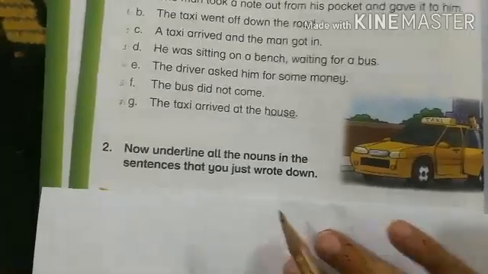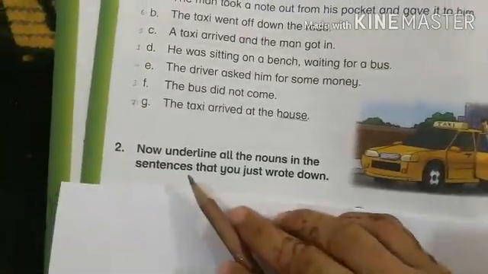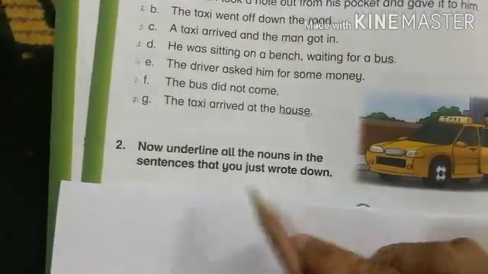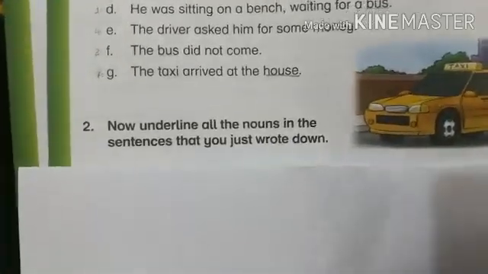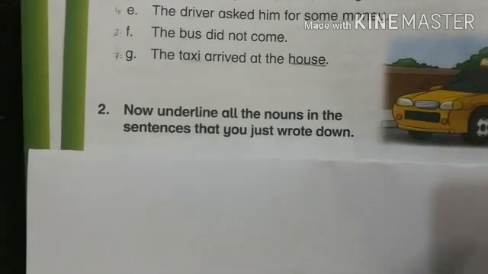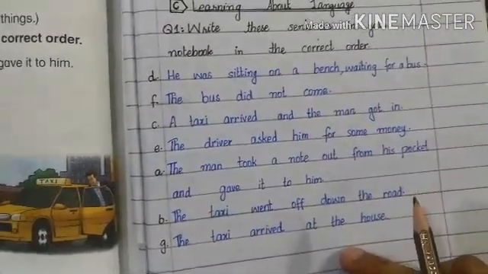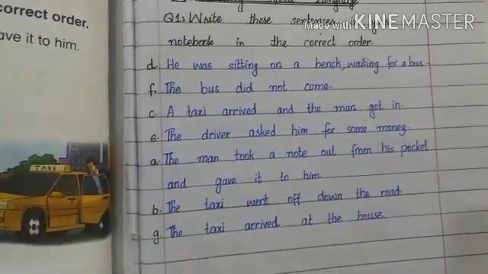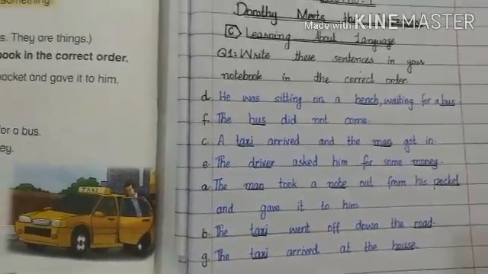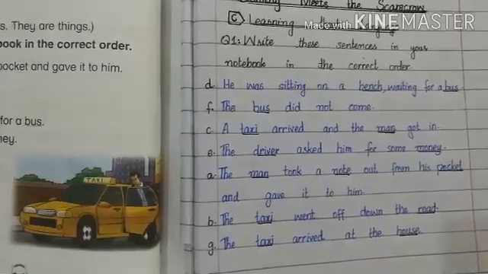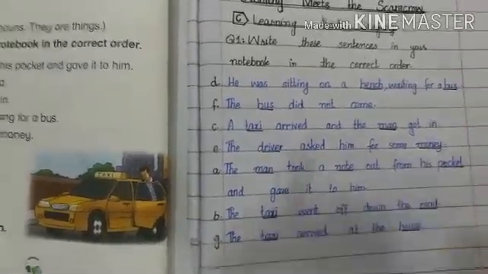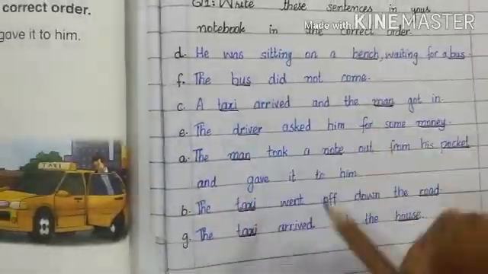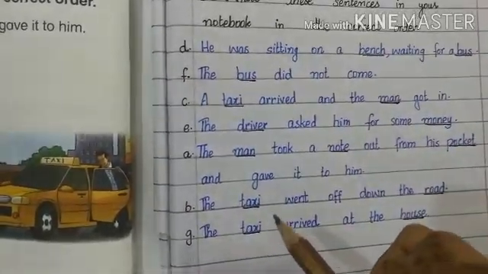Now let's come towards question number 2, that is, now underline all the nouns in the sentences that you just wrote down. So what you have to do over here is underline the nouns in these sentences that you have just written in your notebooks. Now on this page you can see some nouns that are underlined. So in this way you have to underline the nouns in your notebook.